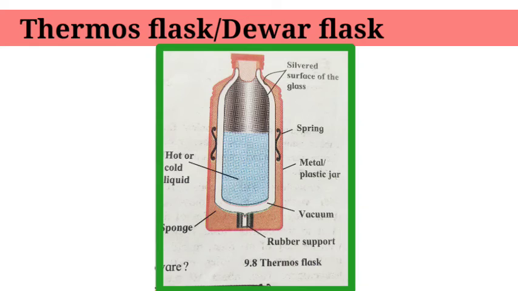When a hot substance or cold substance is placed in a thermos flask, the heat going out gets reflected due to the shining surface of the inner tube, and hence heat is not radiated, and the cold substance remains cold and the hot substance remains hot for a longer time. Neither convection nor conduction occurs due to the vacuum, but a little amount of heat is lost around the lid by a small amount of conduction, and hence after some hours the cold substance becomes hot and the hot substance becomes cold.